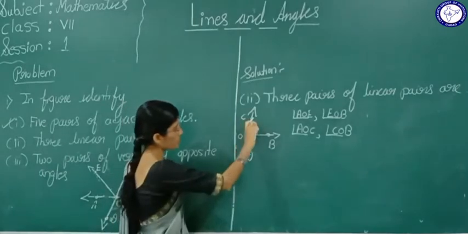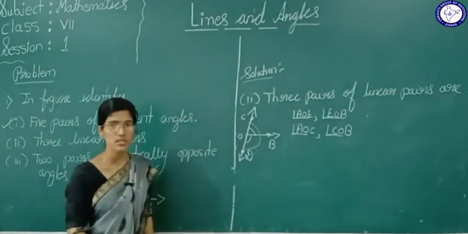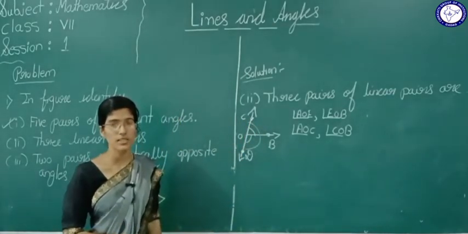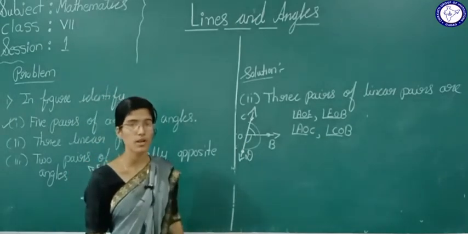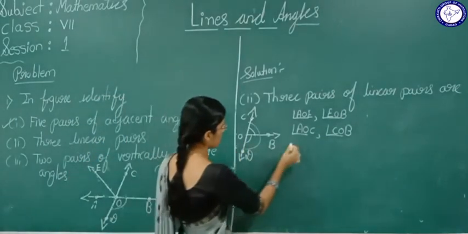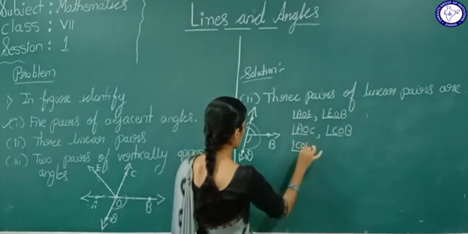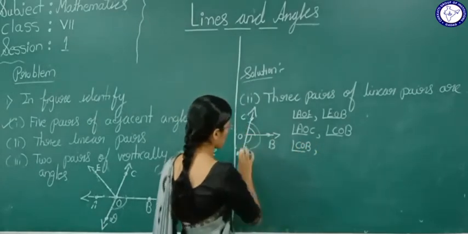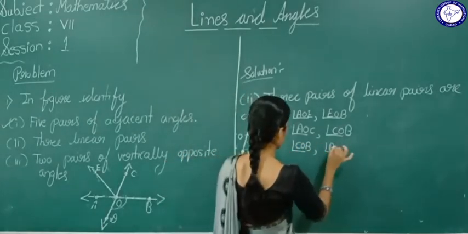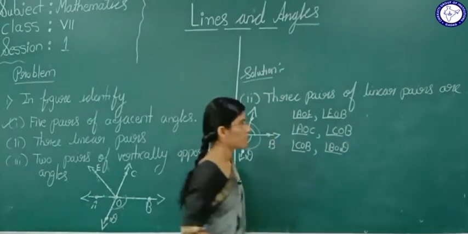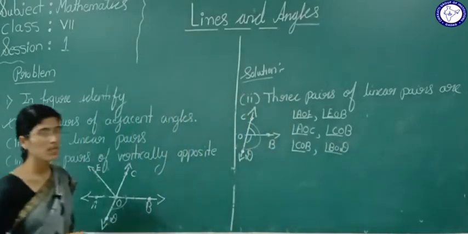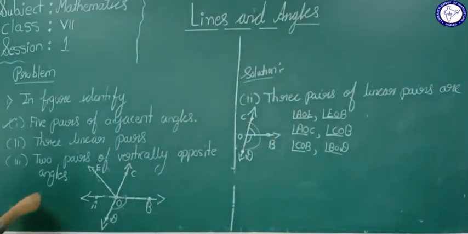Now this full sum is 180 degrees. Definitely these angles will form a linear pair. What is that? Angle COB, angle BOD. This is nothing but the 3 pairs of linear pairs.